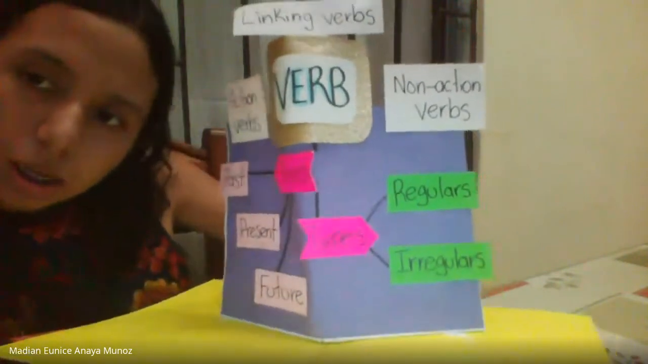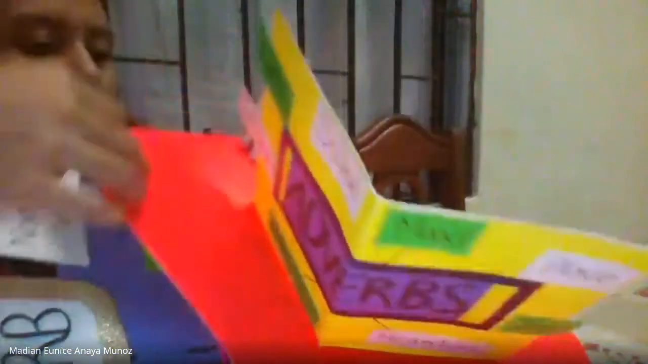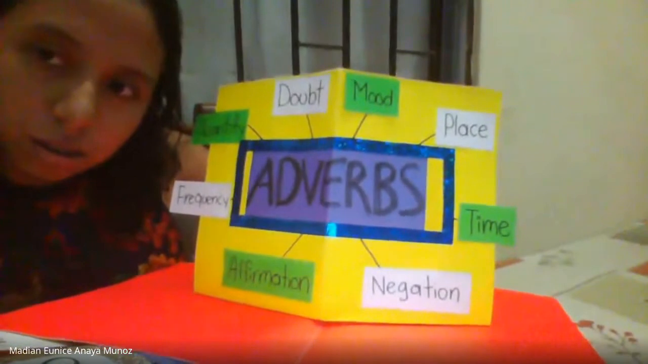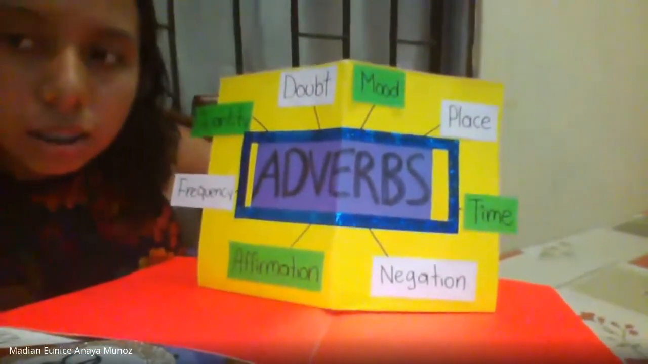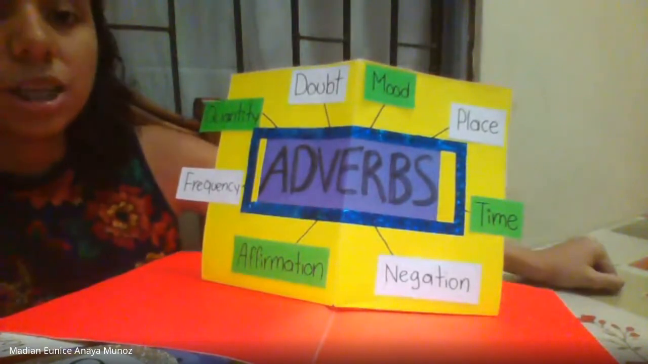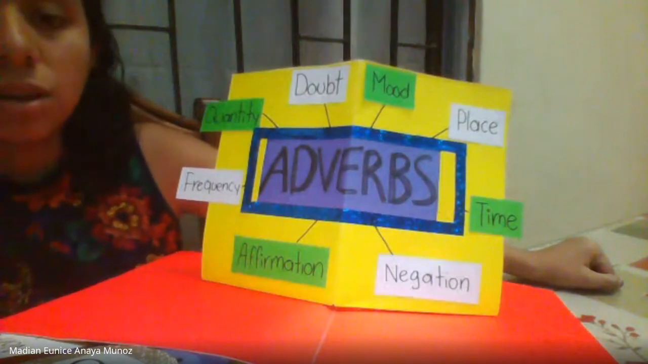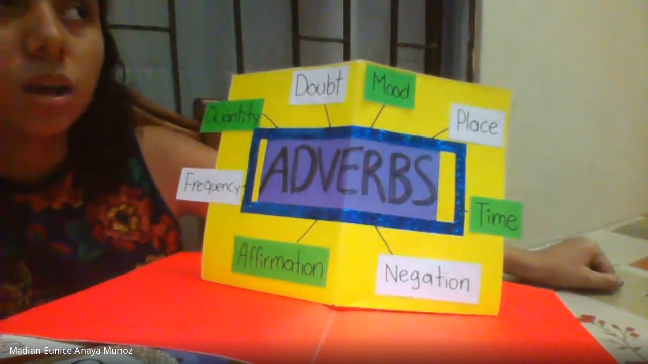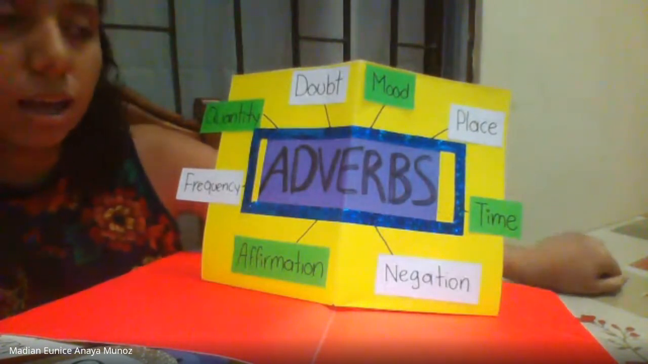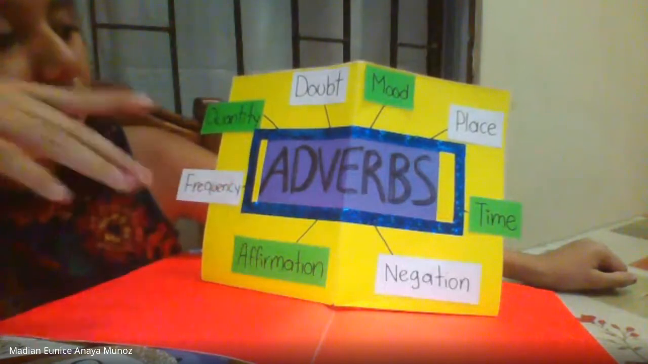So let's talk about the adverb. An adverb can tell more information about the verb or an adjective. Usually it tells how, when, and where. And adverbs have different types.